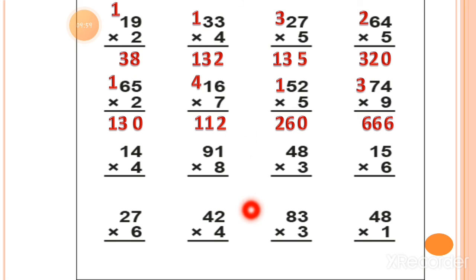Now the other 2 rows are homework for you, and I will solve both the rows in the next lecture. But you have to send me the picture, these 2 rows you have to solve by yourself. Then you have to check in the next video whether the sum you solved by yourself is wrong or right. So these 2 rows I solved for you and this you have to solve by yourself. This is your homework, students. In the next video I will solve the sums for you.